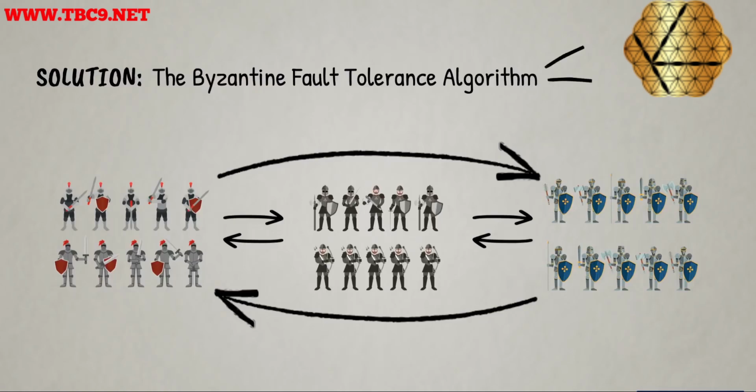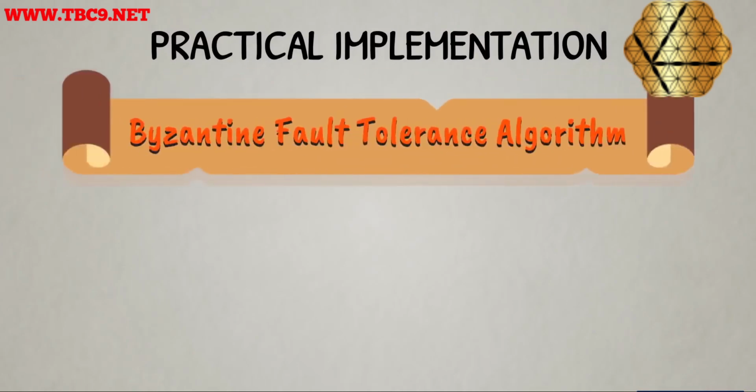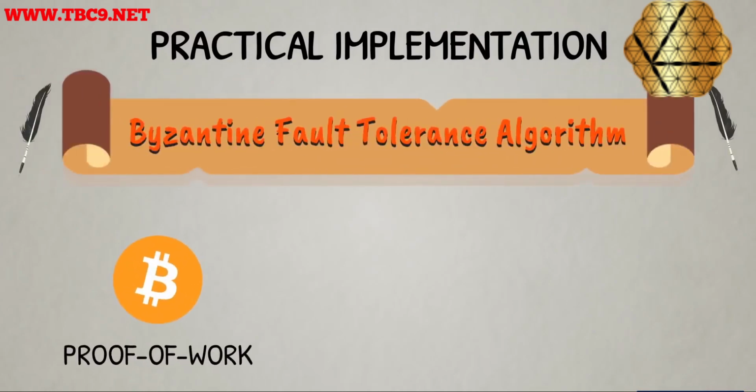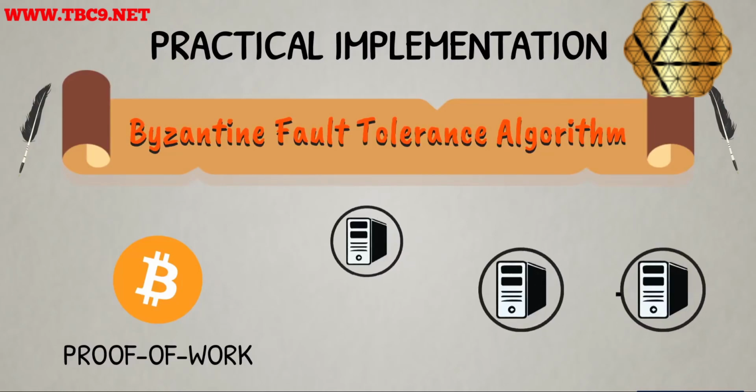Over the years, there have been several proposed theoretical solutions involving game theory and math. The first practical implementation of the Byzantine fault tolerance algorithm came with Bitcoin's proof of work. In this case, the generals are nodes on the Bitcoin network, also known as miners. A network node is a connection point that can receive, create, store, and send data across a network. In other words, nodes are the connected dots that make up a network.